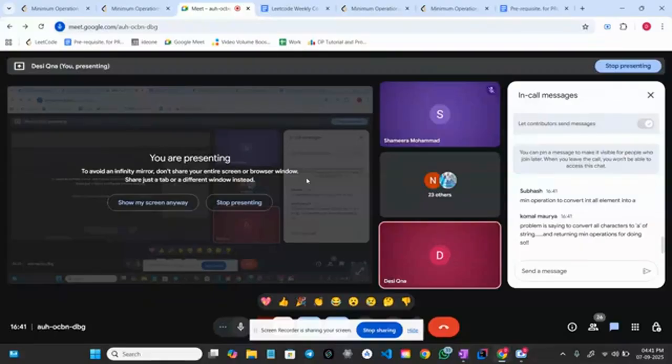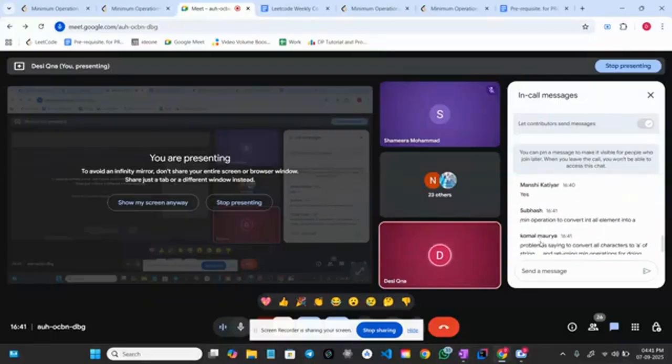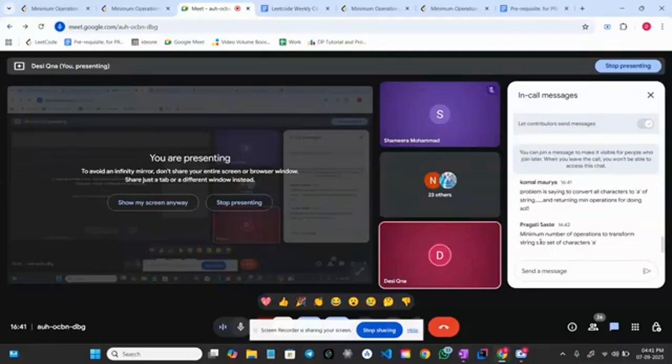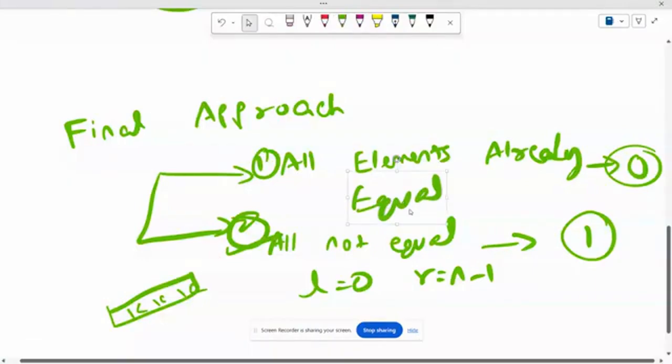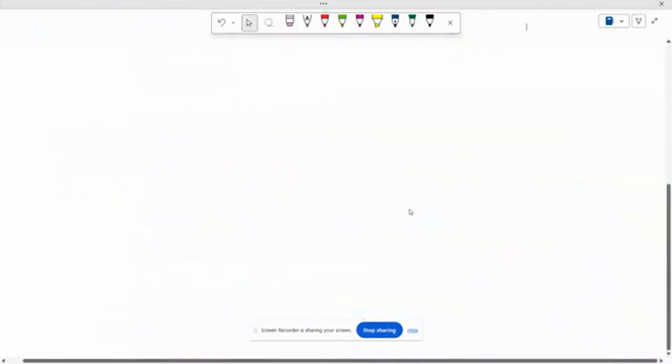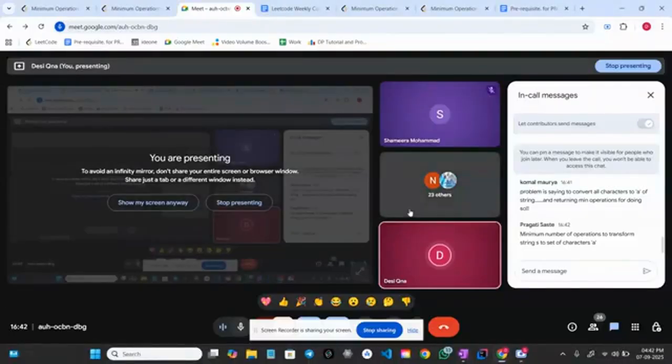The problem is saying to convert all characters of a string, returning the minimum operations for doing so. Okay, Komal, correct: the minimum number of operations to transform S to the set of characters A. Pragati, great. Nice, Subhash: the minimum operations to convert all elements to A. Okay, great. So, guys, you are correct. Let me begin with the discussion. What is the problem saying? So, basically, guys, now focus here.